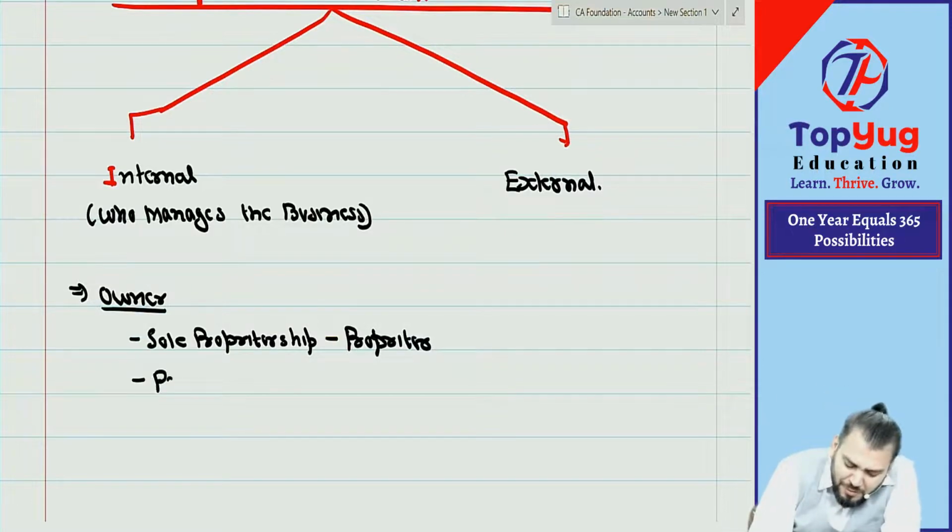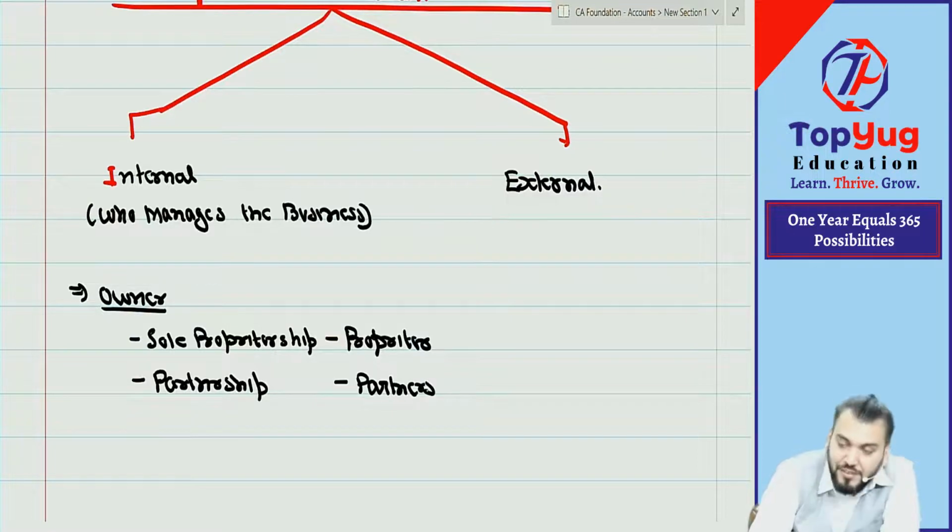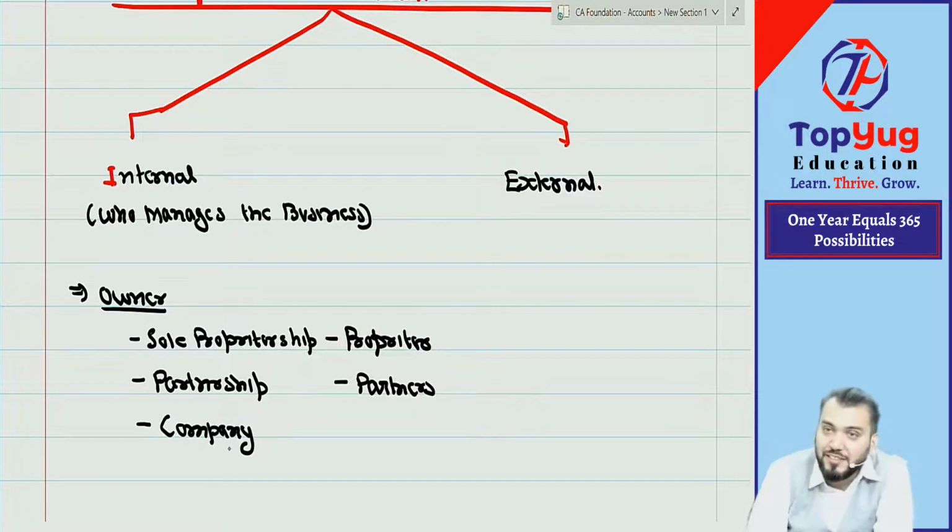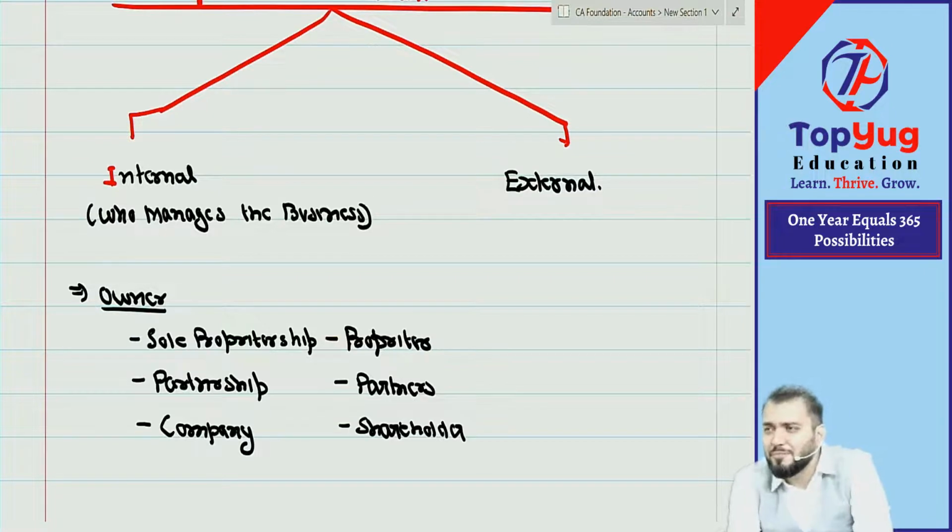But can I say there can be a business in the form of partnership also? You all know partnership. In that case, the owners are known as what? Partners. And there can be a business in the form of what? Company. You all know companies. In that, the owners are known as what? Shareholders. I hope you are understanding. So this is only a change in the name of the owner, but all are owners. Understood? Correct.